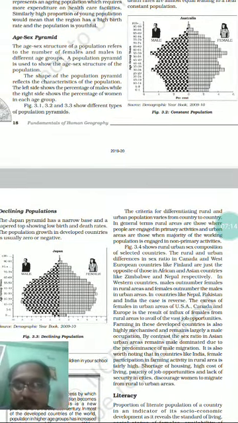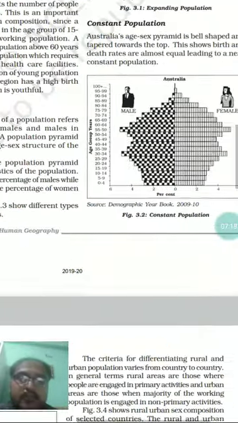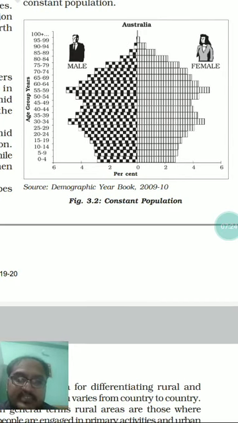So what is the basic difference? The basic difference is that here, especially in case of a population showing a constant population age sex pyramid, you will find that the growth rate for male and female is a maximum of 5 or 5.5 percentage points. Throughout the journey of the last 80 years of this kind of country, you will find that at max the growth rate of male and female population is only up to the mark of 5 percentage.